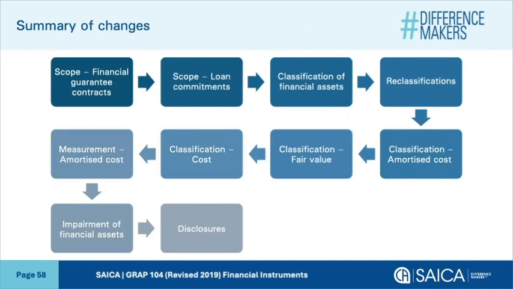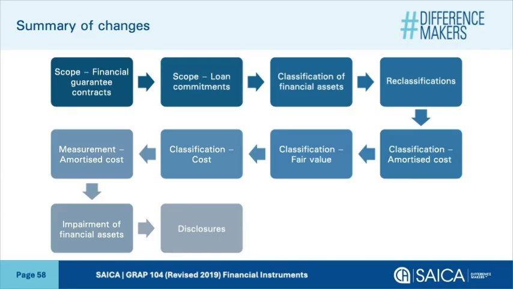Before I close off, let us just remind ourselves once again at a high level of the summary of the changes. Remember that the scope for financial guarantee contracts and loan commitments has changed. Take care in applying the classification principles and reclassification principles for financial assets, and in the case of reclassification, financial liabilities. For the measurement of amortized cost and calculating the interest, the gross carrying amount or the amortized carrying amount should be used.